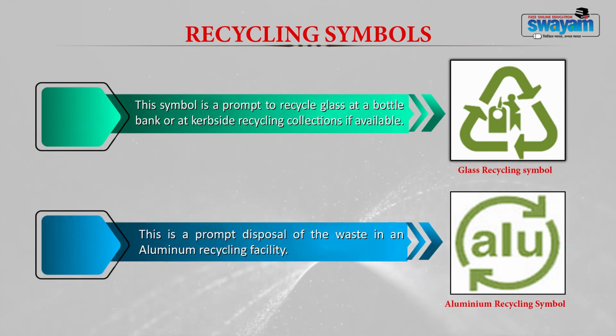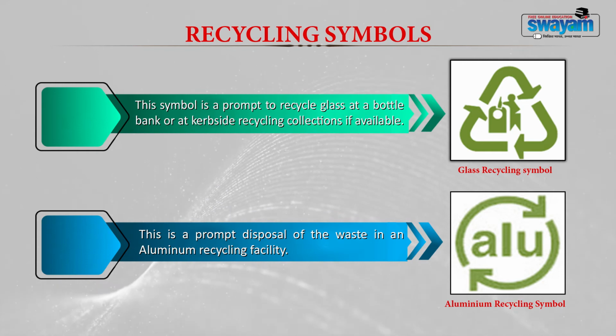This is a prompt disposal of waste in an aluminum recycling facility. Then let me have a look at the different types of plastics. The first symbol is, as I told, that plastics are classified into 7 classes. Let me have a look at them one by one.